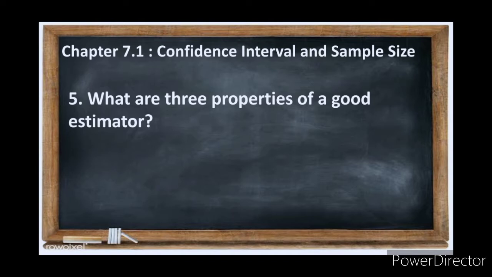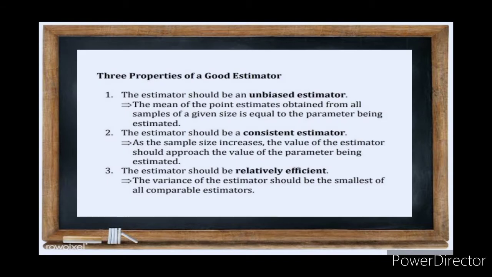Question number 5. What are the three properties of a good estimator? The three properties of a good estimator are, number 1, the estimator should be an unbiased estimator.